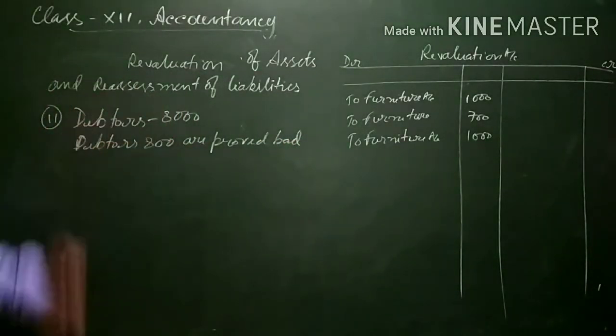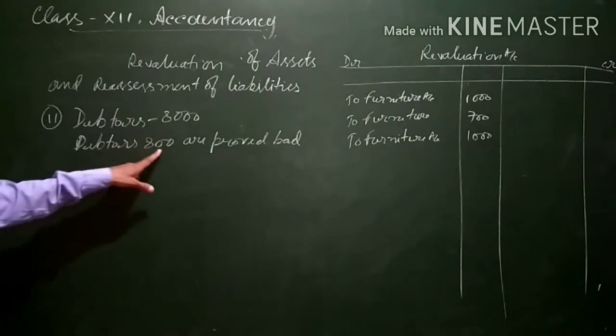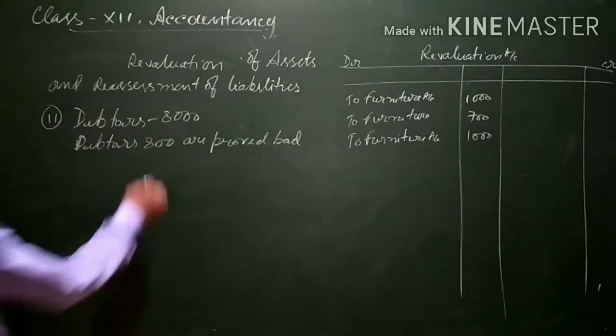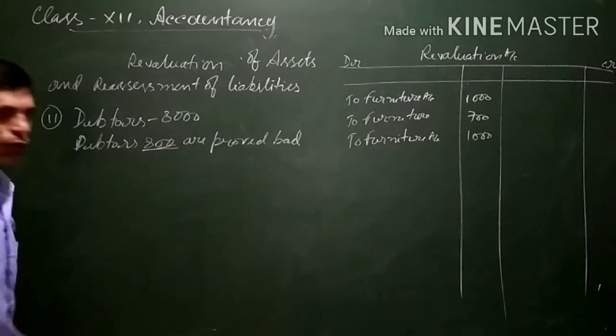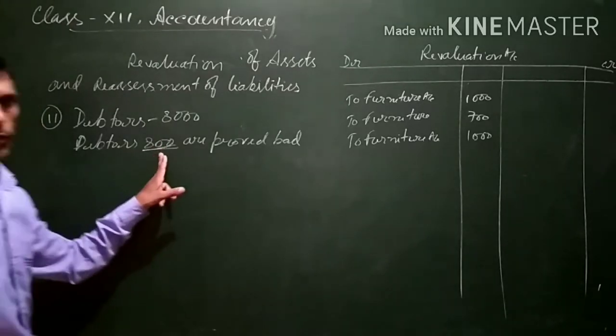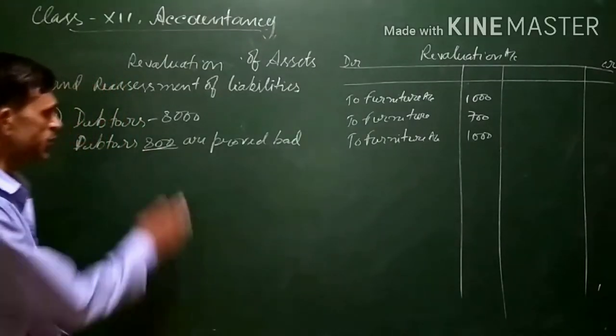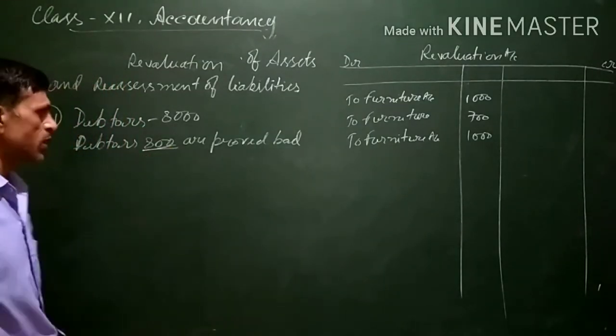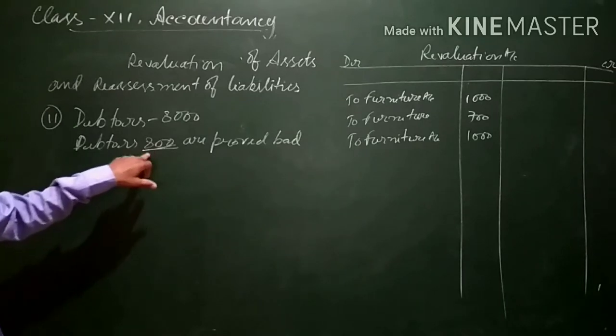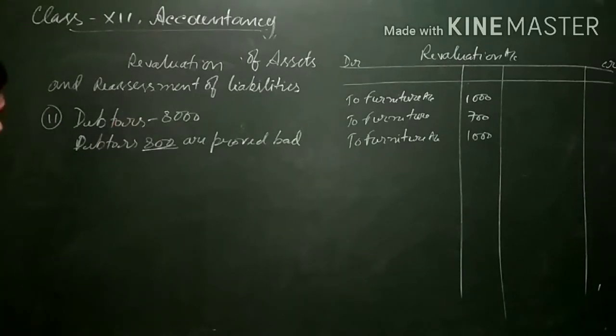Debtors appear in the balance sheet as 8,000 and debtors of 800 are proved bad. This means this 800 amount from the debtors is irrecoverable, that we cannot recover from the debtors. So this is a loss. 800 is a loss for us because we cannot realize this amount from debtors.